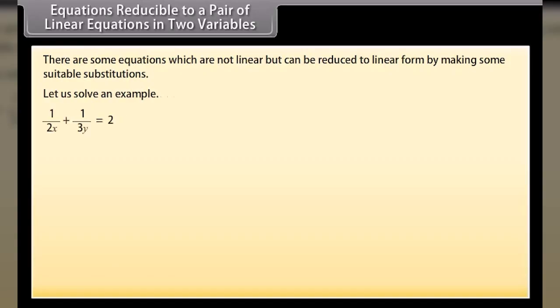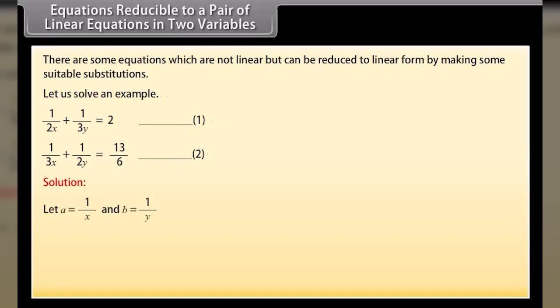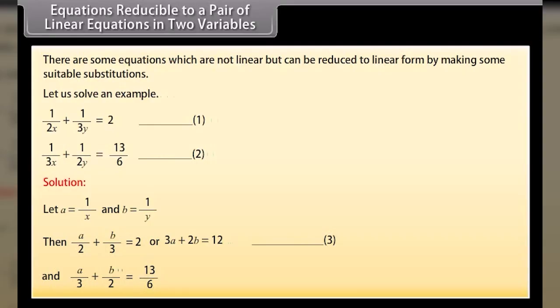Solve 1 upon 2x plus 1 upon 3y equals 2, equation 1, and 1 upon 3x plus 1 upon 2y equals 13 upon 6, equation 2. Solution: let a equals 1 upon x and b equals 1 upon y. Then a upon 2 plus b upon 3 equals 2, or 3a plus 2b is equal to 12, equation 3.